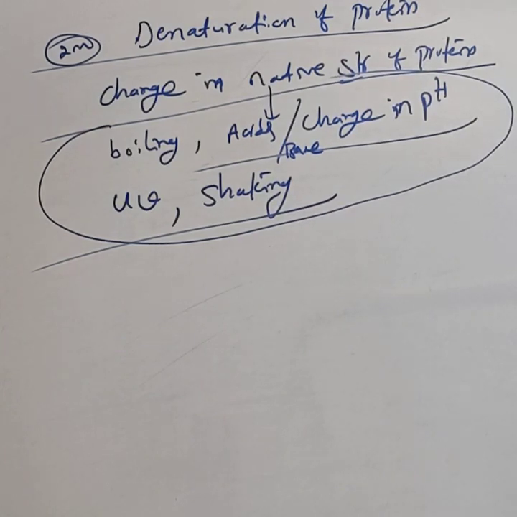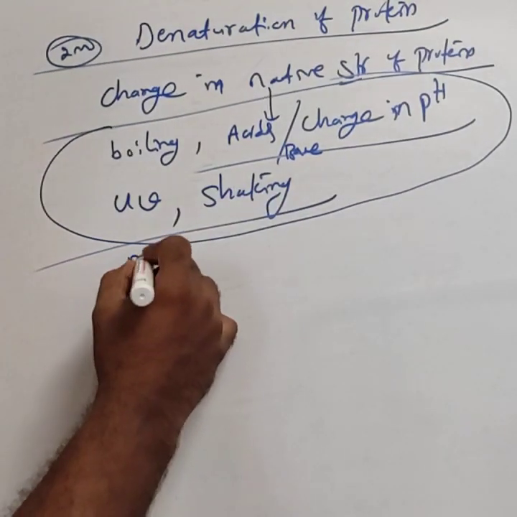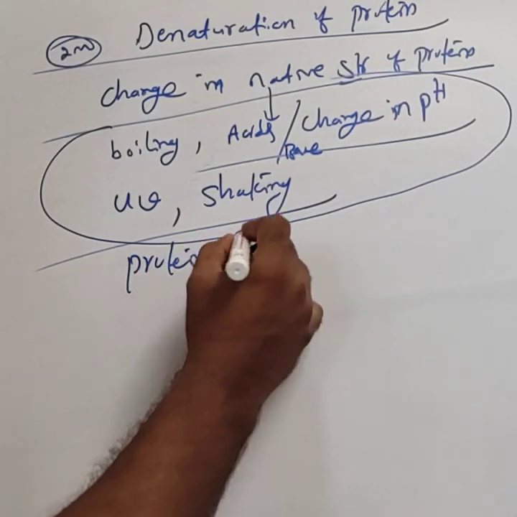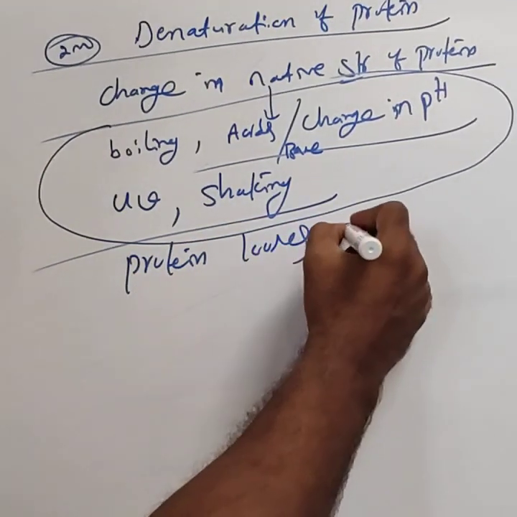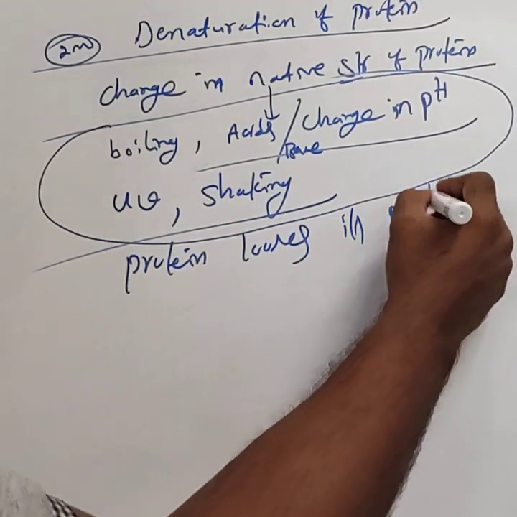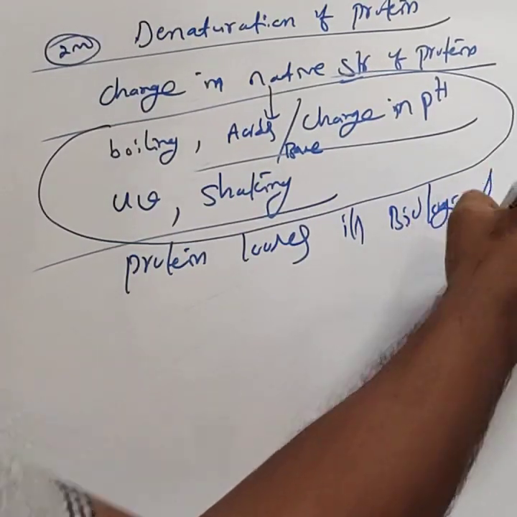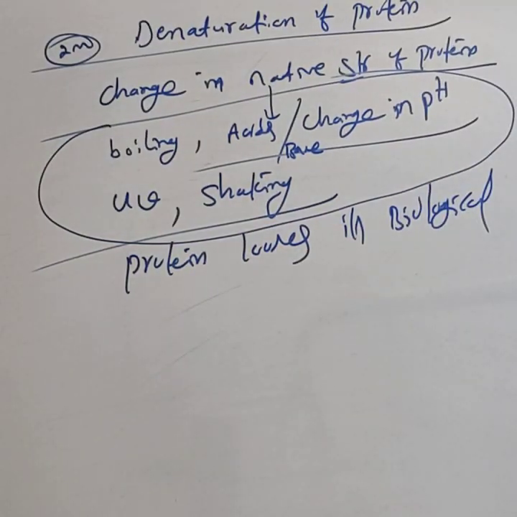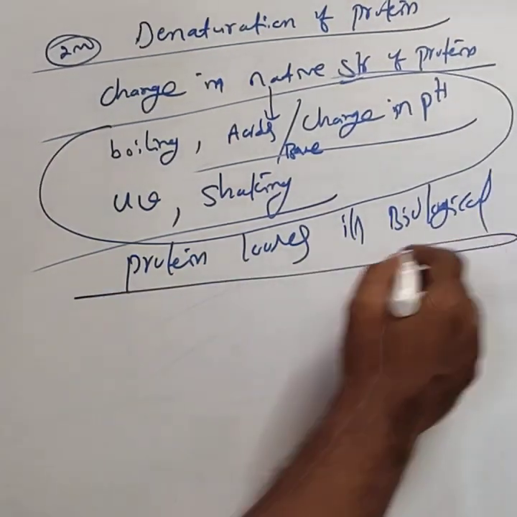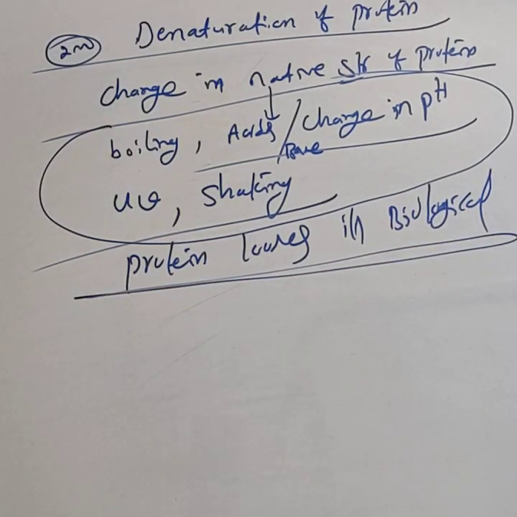Due to this change, the protein loses its biological activity. This phenomenon is called denaturation of protein.